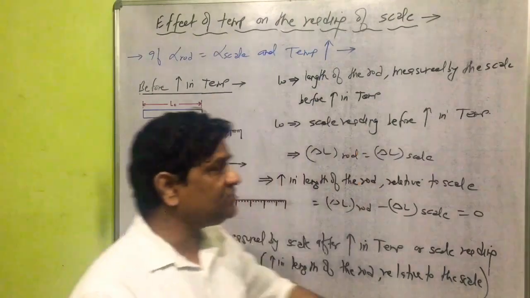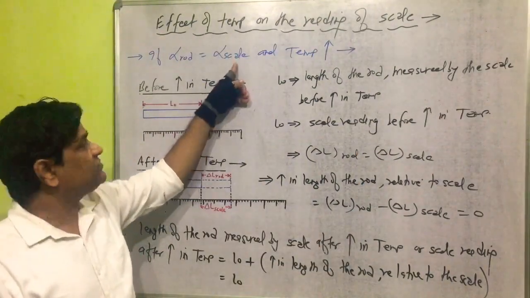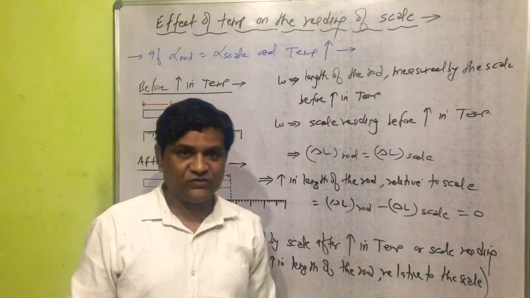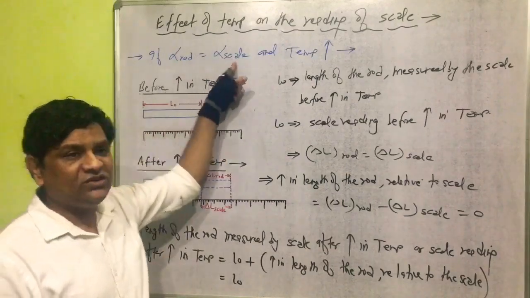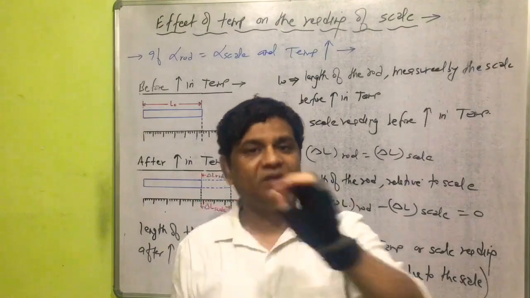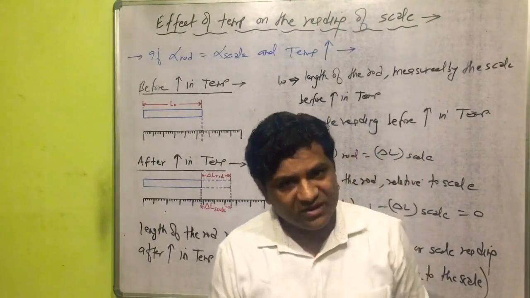So the first condition we are taking on the board here: if alpha of rod is equal to alpha of scale and temperature increases, it should be clear in class here. Alpha of rod is equal to alpha of scale means rod and scale both are made of the same material.